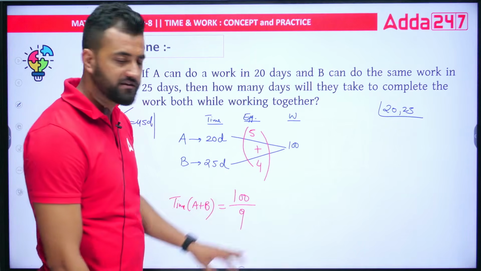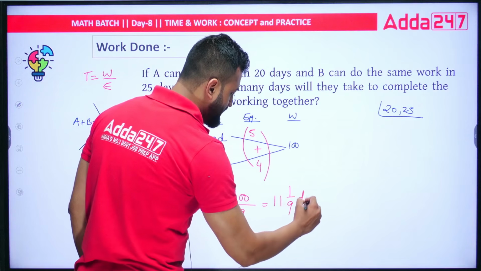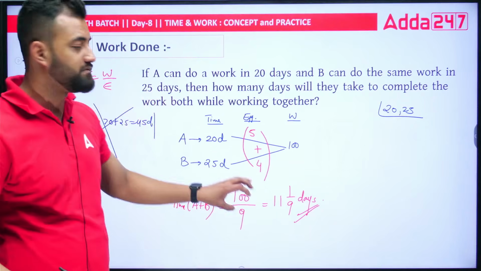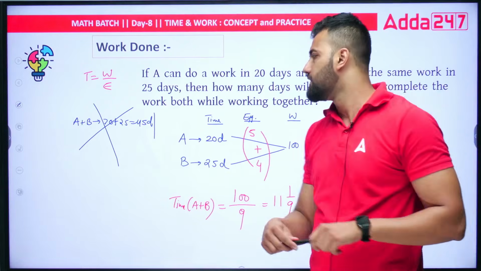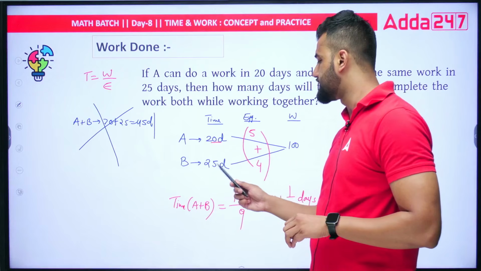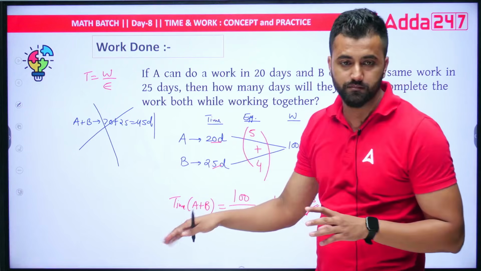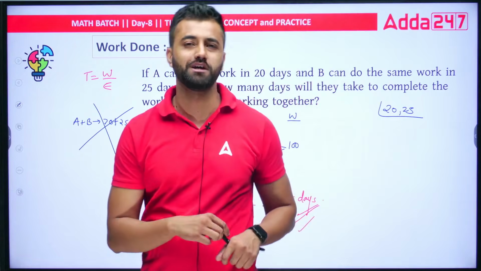If I simplify this, you'll get 11 1 by 9 days. 11 1 by 9 days. So this many days will be required for them to complete the work. And it makes sense, right? Because if A is taking 20 and B is taking 25, obviously if they work together, the number of days should always be less than these numbers, and it is less also, right? So in 11 1 by 9 days, your work would be completed.